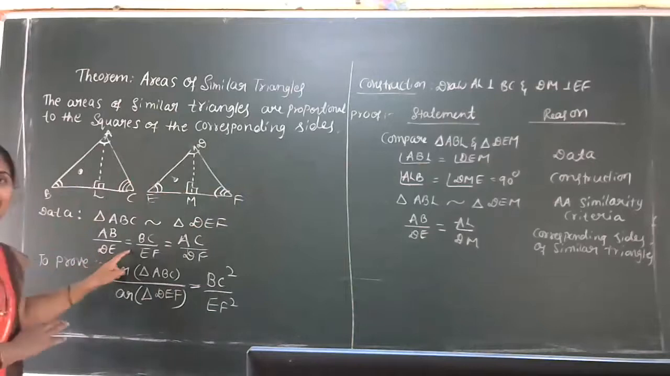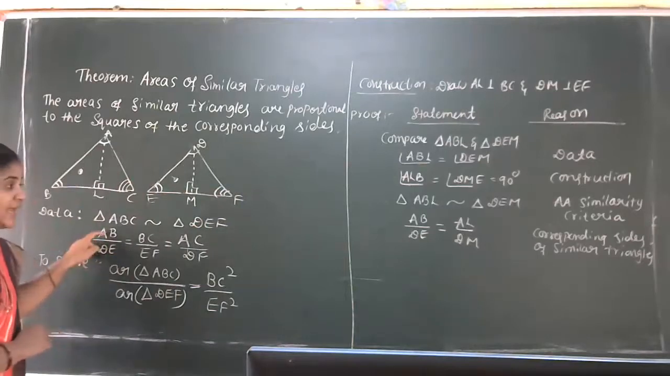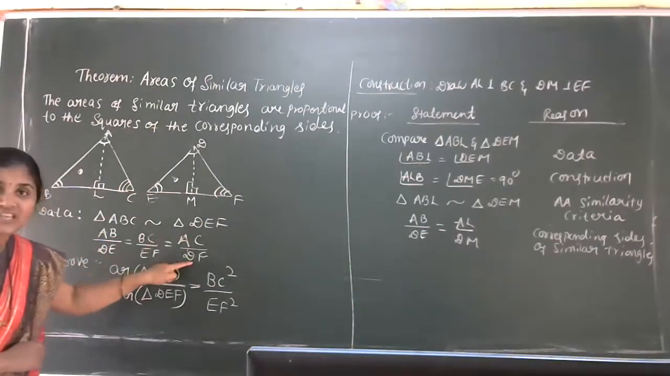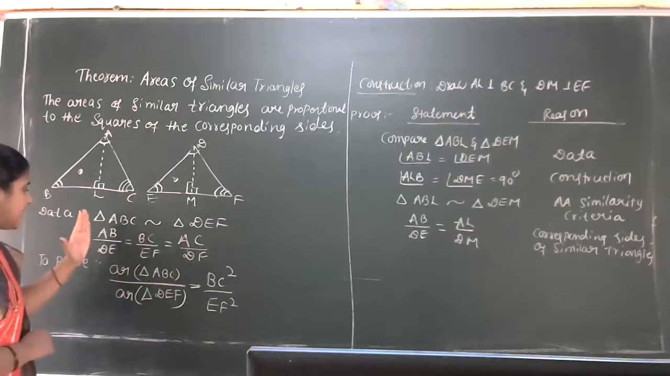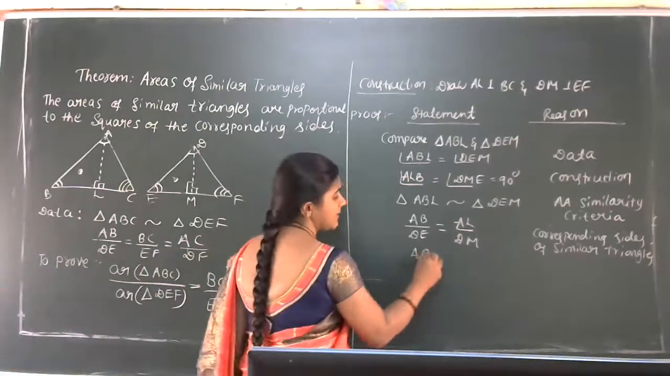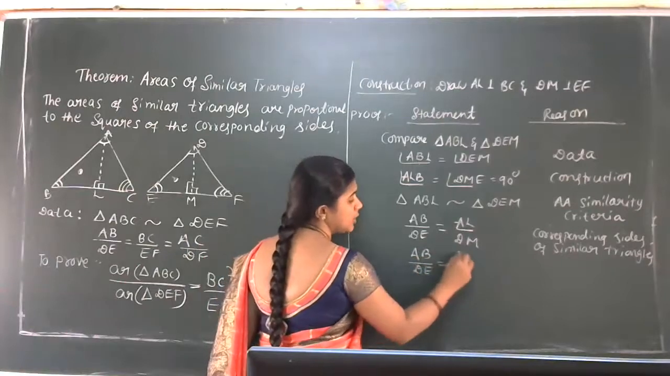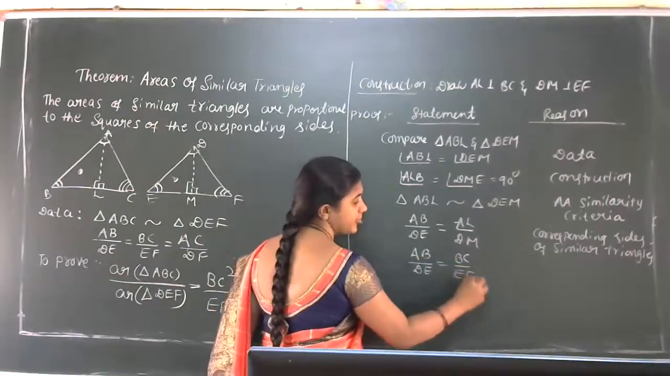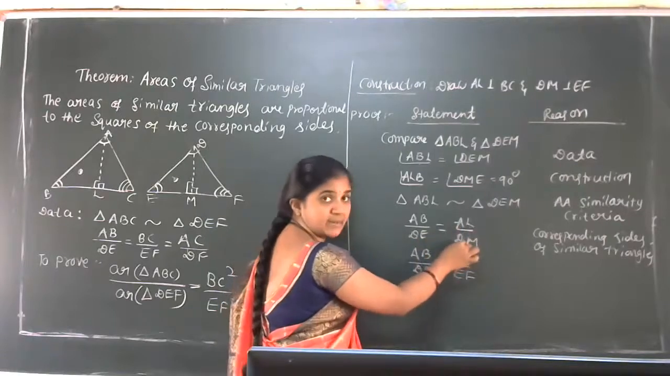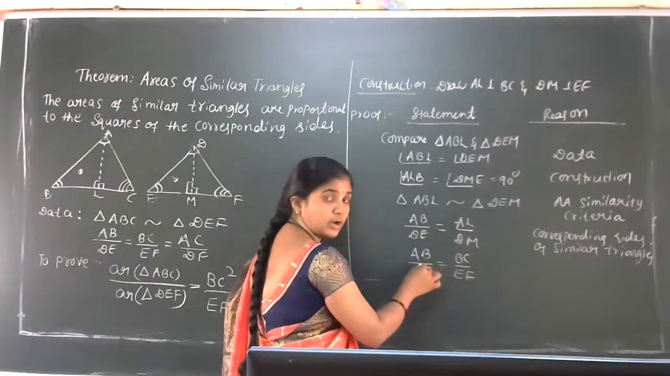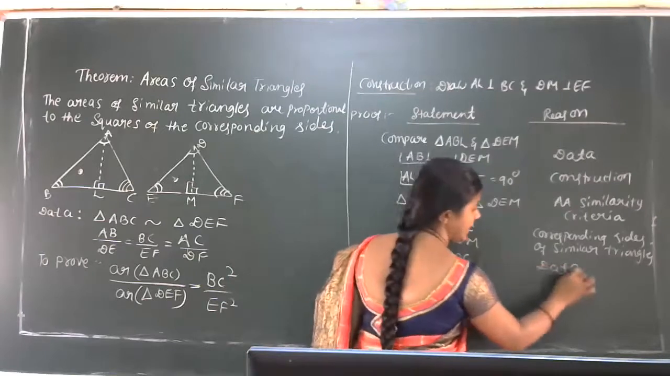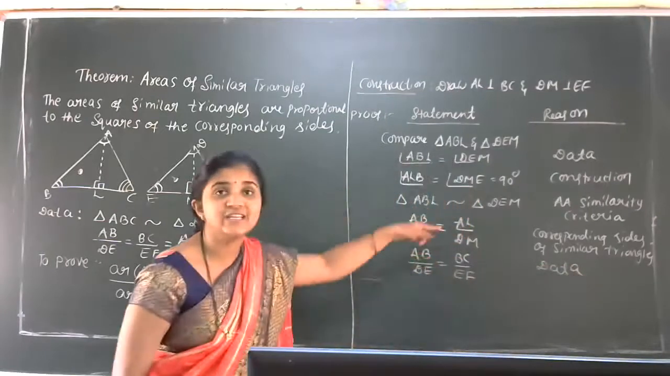Come back to the data. What we have actually: AB by DE is equal to BC by EF, which is equal to AC by DF, right? So can I take this AB by DE is equal to BC by EF? Yes, now we have AB by DE equal to BC by EF. See, here we got the result AB by DE is equal to AL by DM. Here we already have the data AB by DE is equal to BC by EF, from the data. Now compare these two.